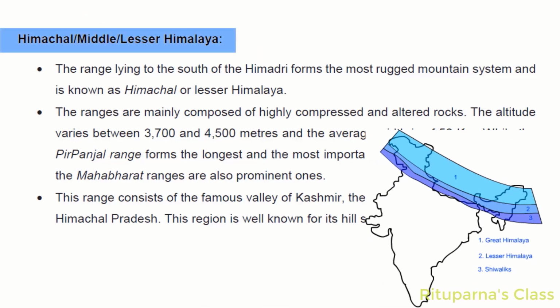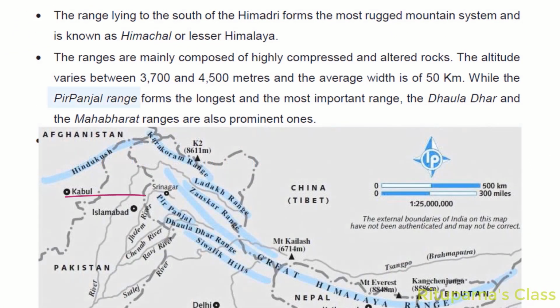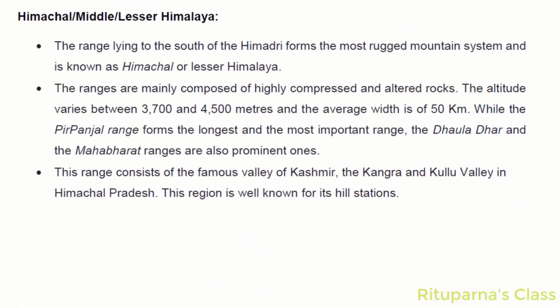The altitude varies between 3,700 to 4,500 meters and the average width is 50 km, while the Pir Panjal range forms the longest and most important range. The Dhauladhar and the Mahabharat ranges are also prominent ones in the Middle Himalayas.